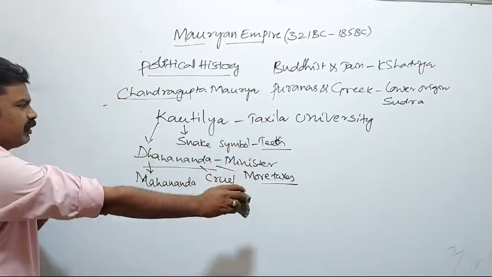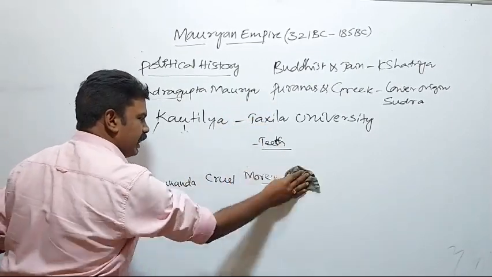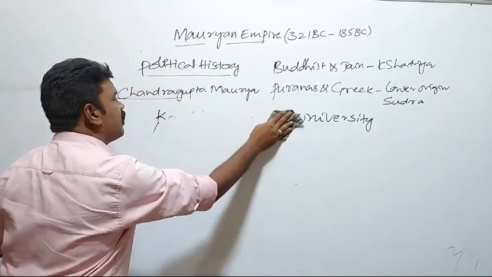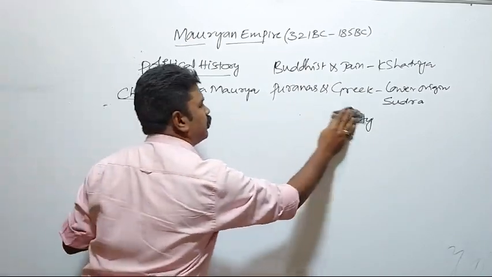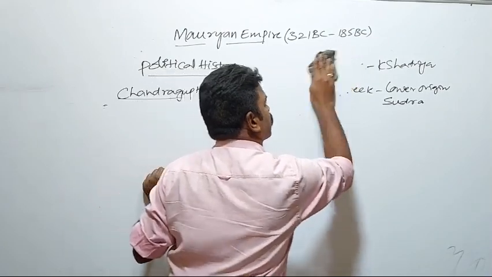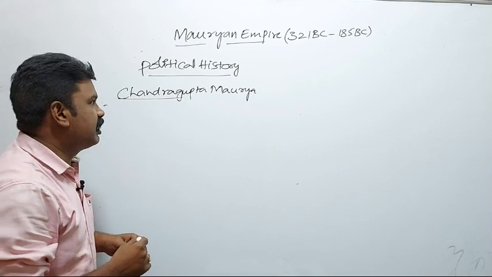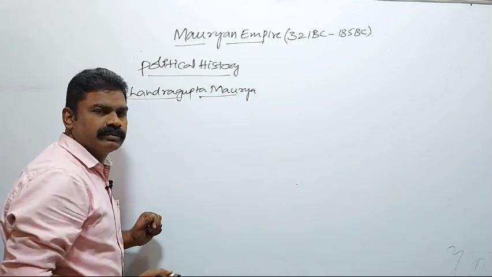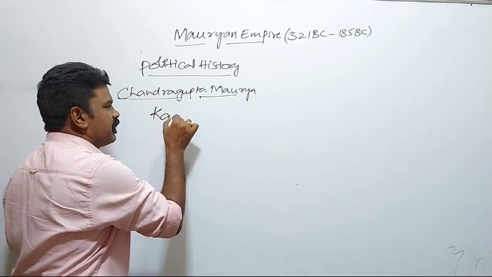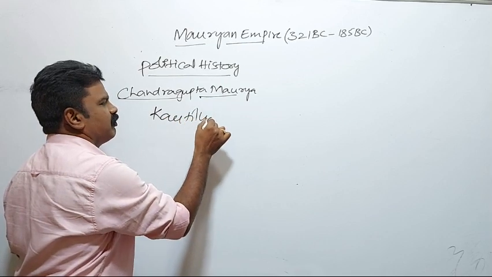By that time, Kautilya was moving towards Taksila. It was at this moment that he watched a boy called Chandragupta Maurya in the forest.